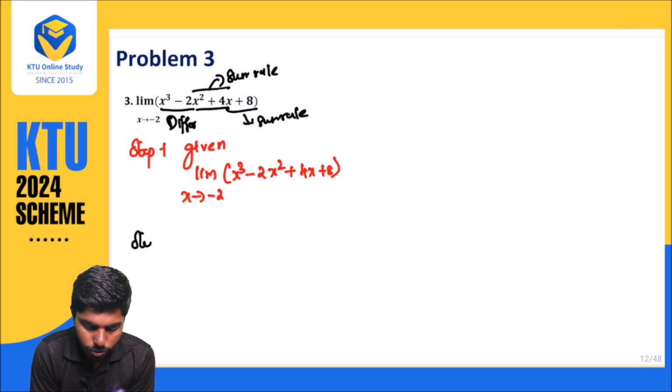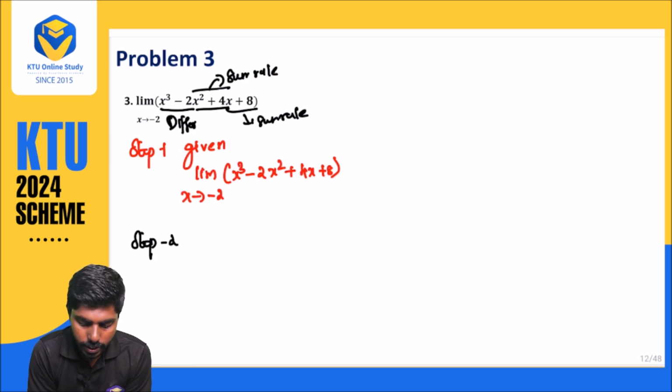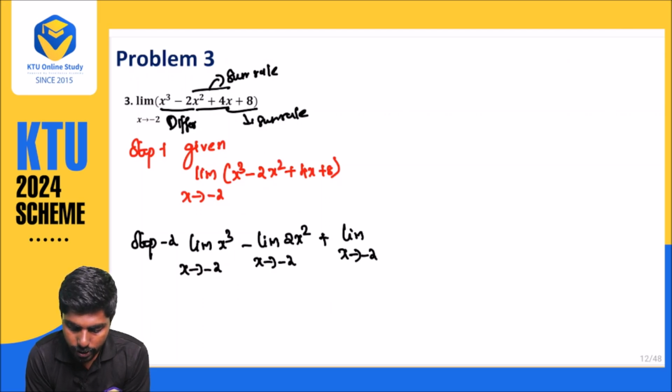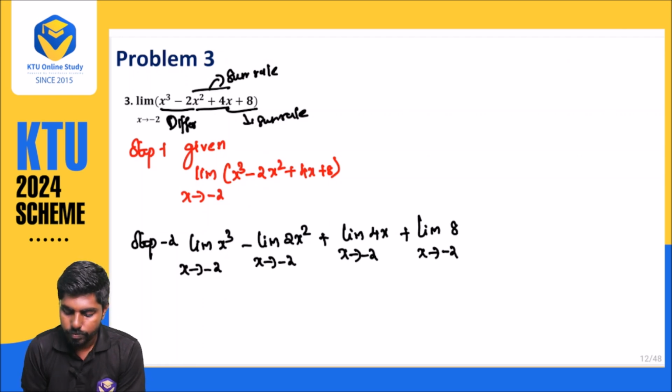So step number 2, just split and write. That is limit x approaches minus 2, x cube, minus limit x approaches minus 2, 2x square, plus limit x approaches minus 2, 4x, plus limit x approaches minus 2, 8.